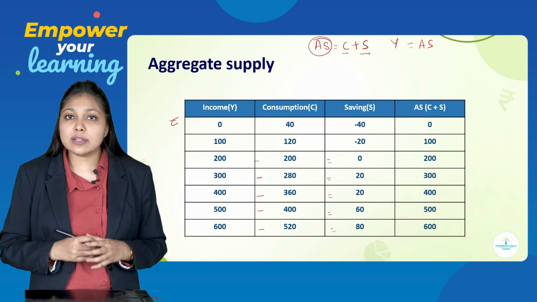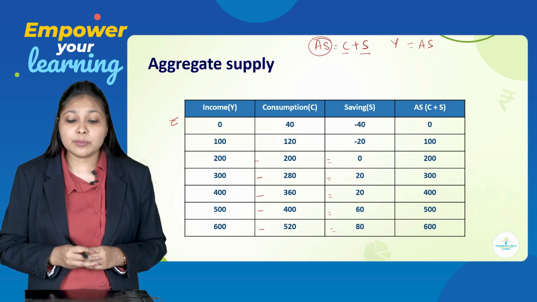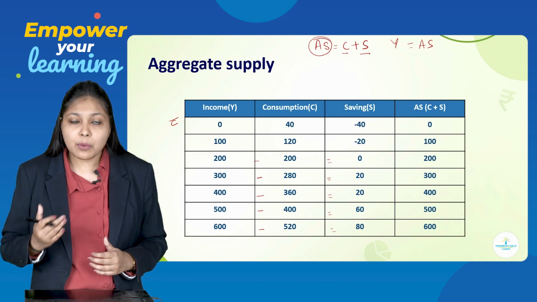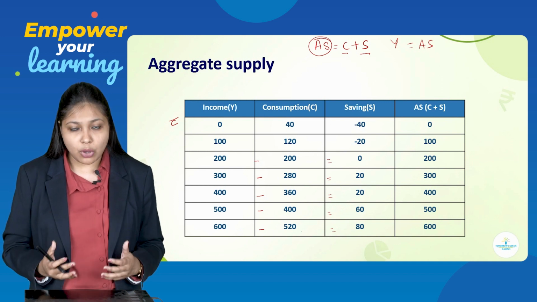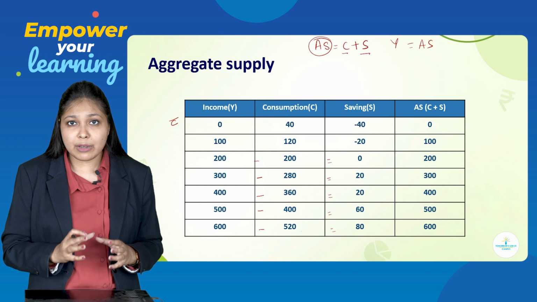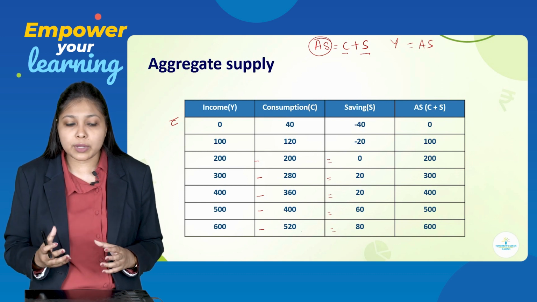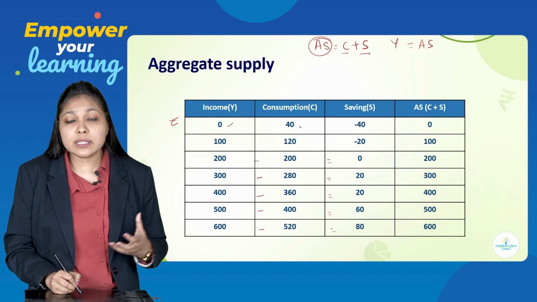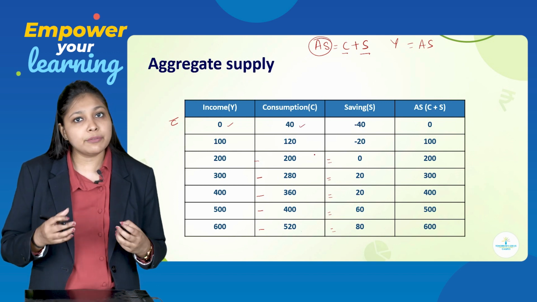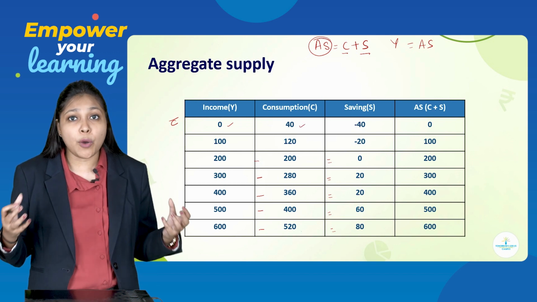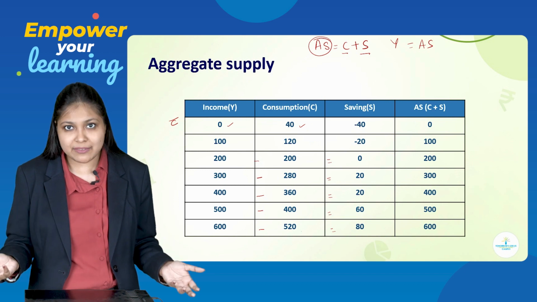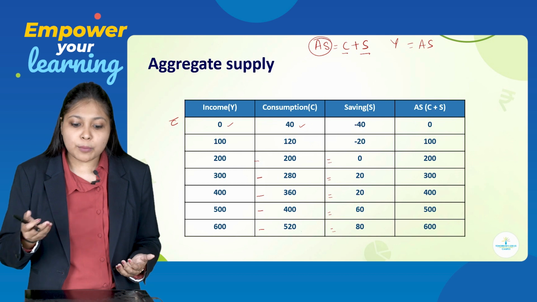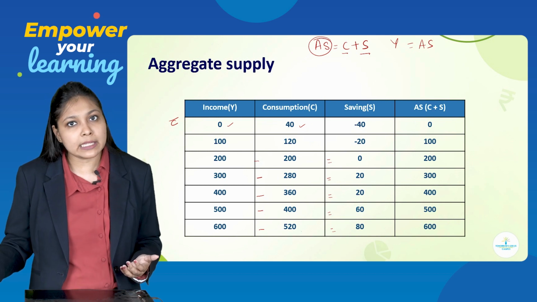So this becomes your savings column. In the savings column, you can notice that the first two are negative. Why is it negative? Because even at a low level of income, the consumption is more. In the first unit, you can see income was 0, still 40 units were being consumed. So if income is 0, there is no question of doing savings, no? When income is 0, how are you going to save? So obviously your savings will be negative.